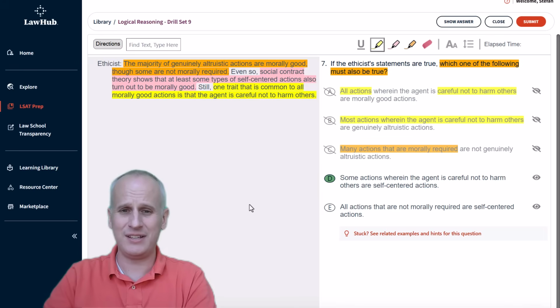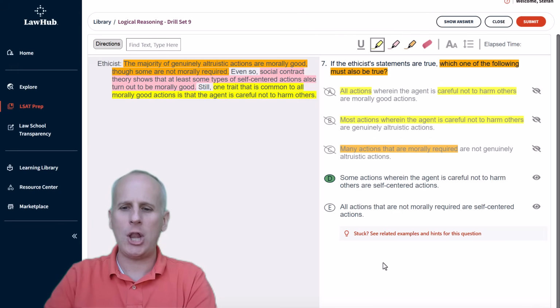So this is really just a transitive logic chain that is 100% guaranteed to be true from the pink to the yellow, because we know that the pink has some types of self-centered actions are morally good, and morally good guarantees the agent is careful not to harm others. Again, try to do this without diagramming, but by highlighting in individual colors and focusing just on the specific terms, you should be able to see how choice D is just linking the pink and the yellow statements.